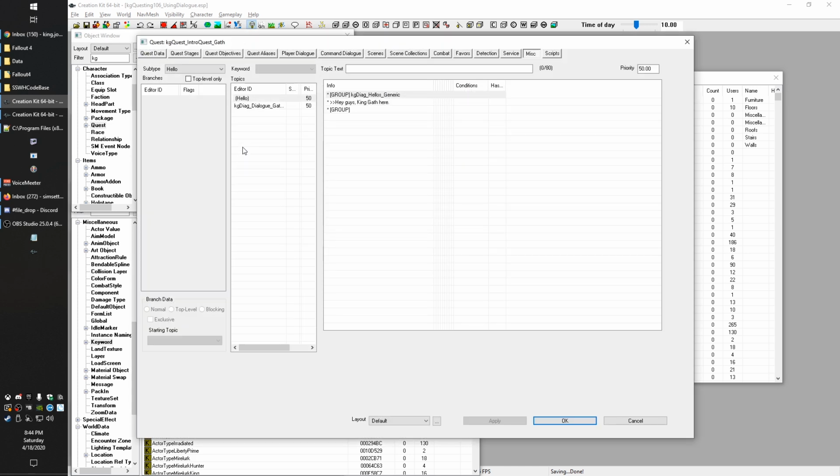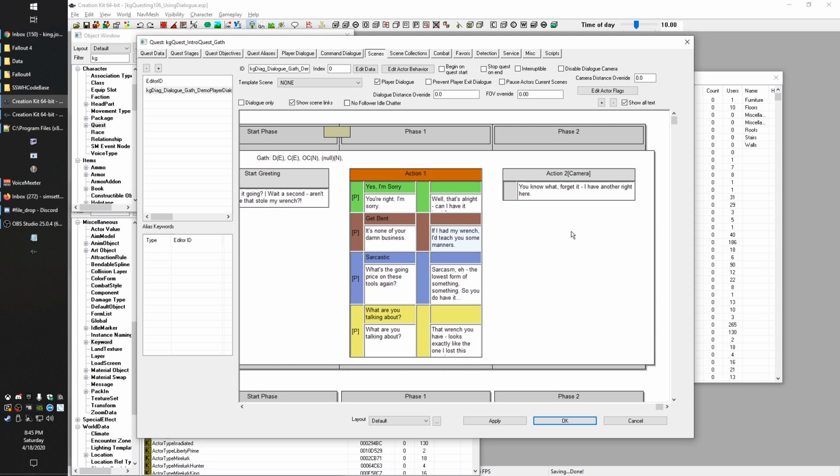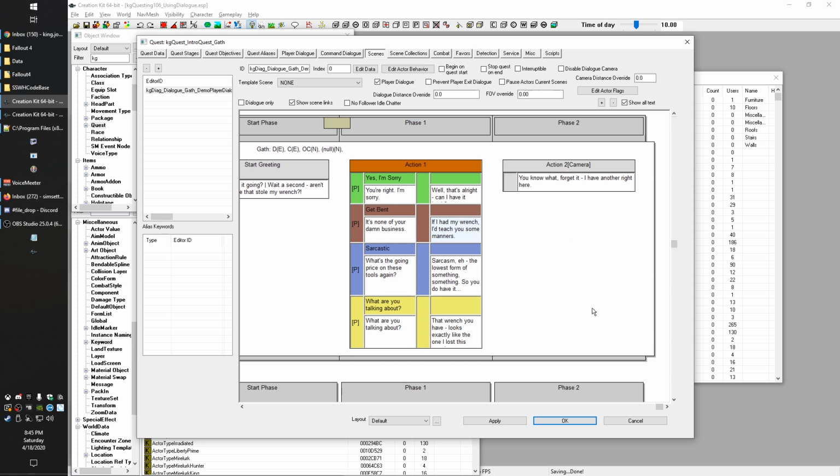All right, so the next thing we need to do is figure out what we're going to do for this particular quest. So instead of saying, you know what, forget it, I have another right here, we're going to send the player on a quest to get Gath a new wrench. So we'll start by setting up our dialogue. This is one of those things I mentioned before: there's a dozen different ways to skin a cat. You can approach this whatever way you like. I just happen to be doing dialogue first. We could do quest stages first, etc., because we know approximately what's going to happen. But I want to start with dialogue because that's what we left off with here.